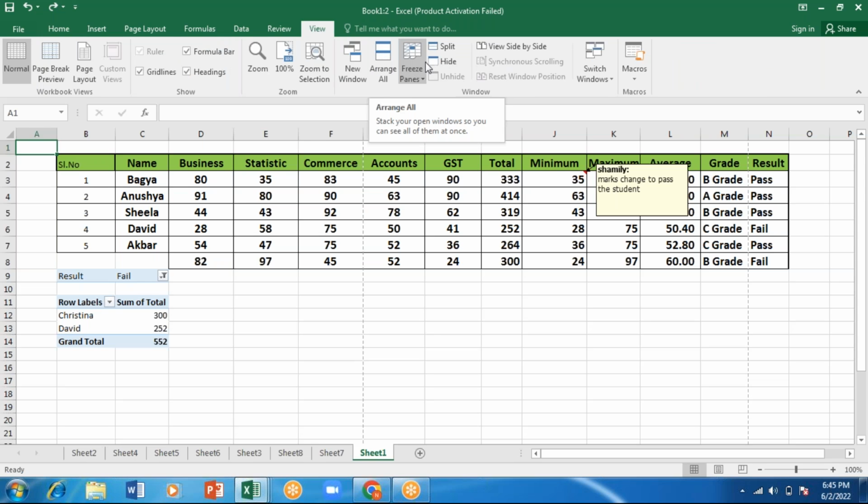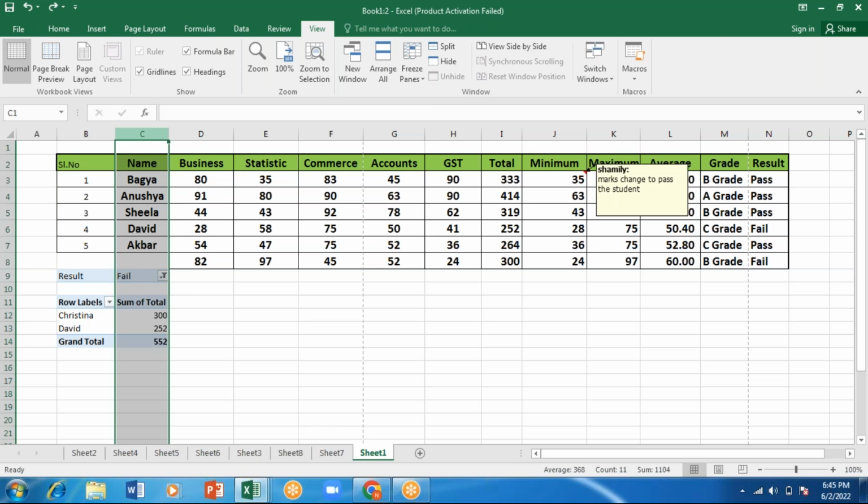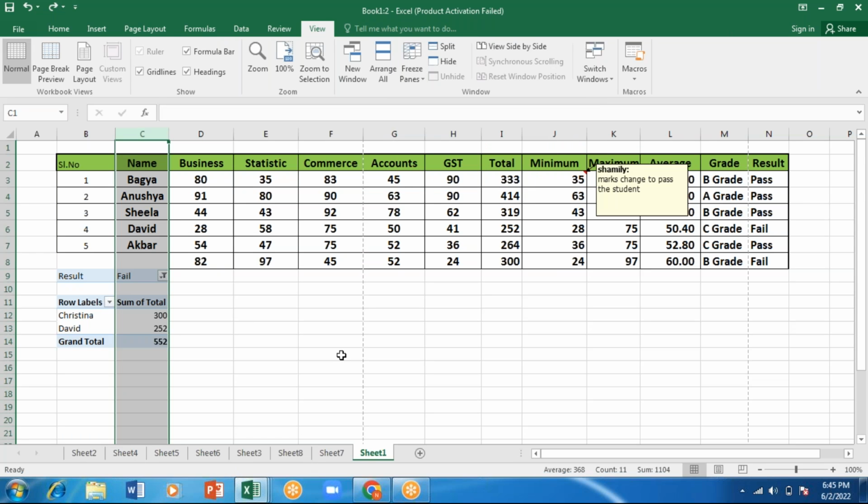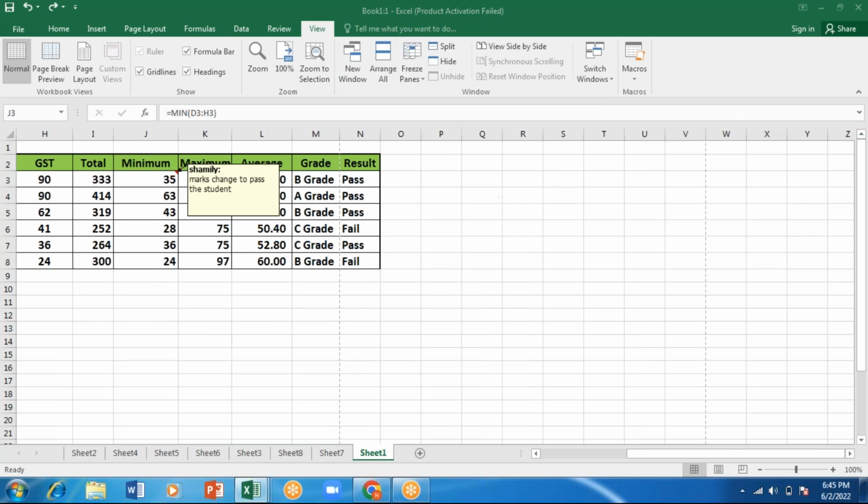Okay, arrange all, freeze pane. I'll go for this freeze pane. It is actually an important thing. So I'll click on this, I'll click on this freeze pane. Freeze the pane. Now you can see here.